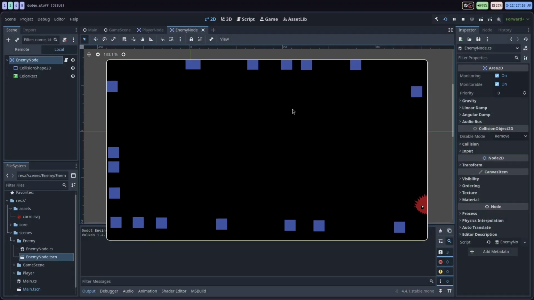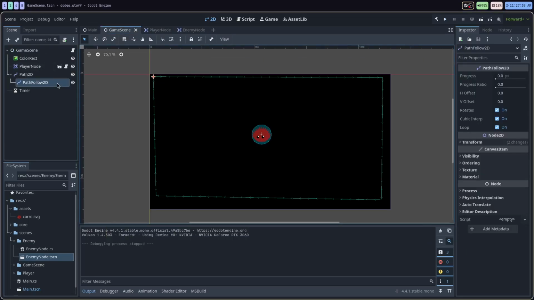However, the path did not follow the screen size change, which is okay. At least we kind of have it working for now. If the screen was still this small, it'd be going along the path just like that. You can see new squares being added in. Okay. So now we have enemies being spawned into the game, but they don't do anything yet. So we're going to add the functionality for them to actually move around and attack the player.